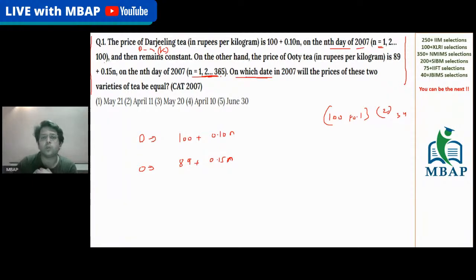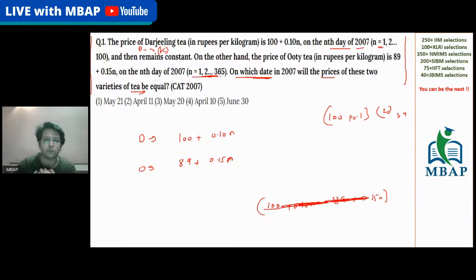The question is, on what date, I repeat, on what date will the prices of the two varieties of tea be equal? A lot of you will solve this question by equating the equations, 100 plus 0.10 n equals 89 plus 0.15 n. You will solve this equation likewise. But believe me, there's nothing which you would have to do like this.